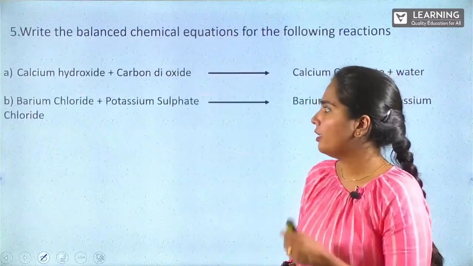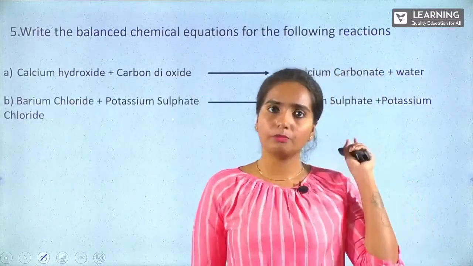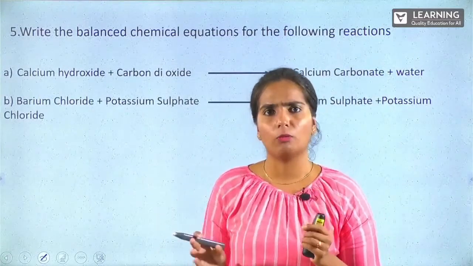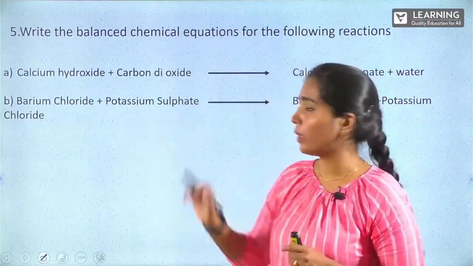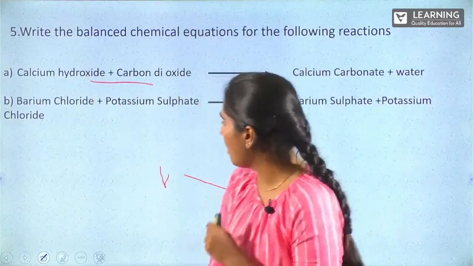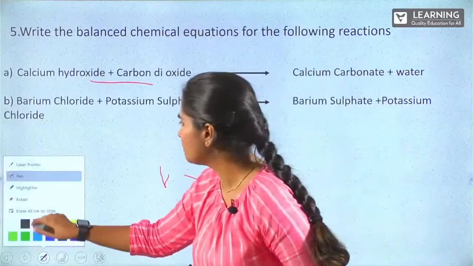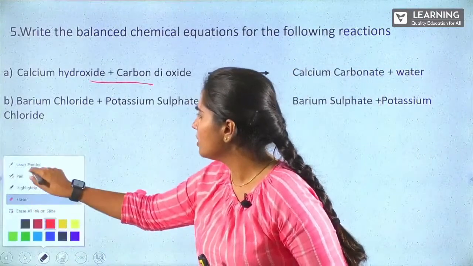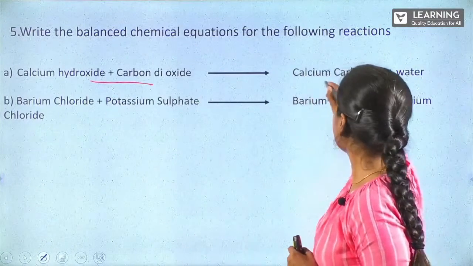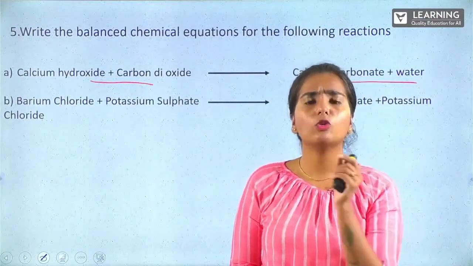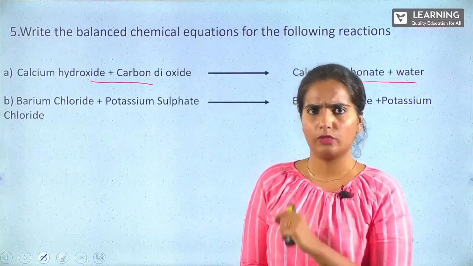Yes, moving on. Now, you can also get it in a word form. That also you have to write in an equation form. So how will you do it? I have given you two examples. First one, calcium hydroxide plus carbon dioxide. We are taking calcium hydroxide plus carbon dioxide. And what is the reaction we are getting here? Calcium carbonate plus water. So this is your question. How are you going to write it in equation form?